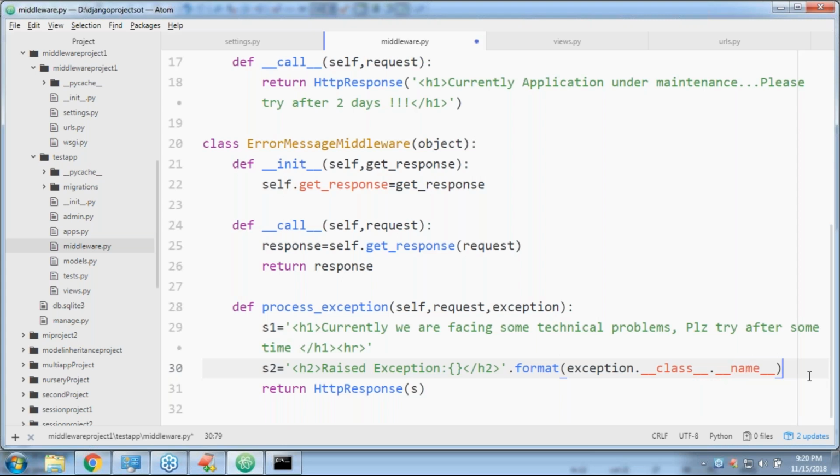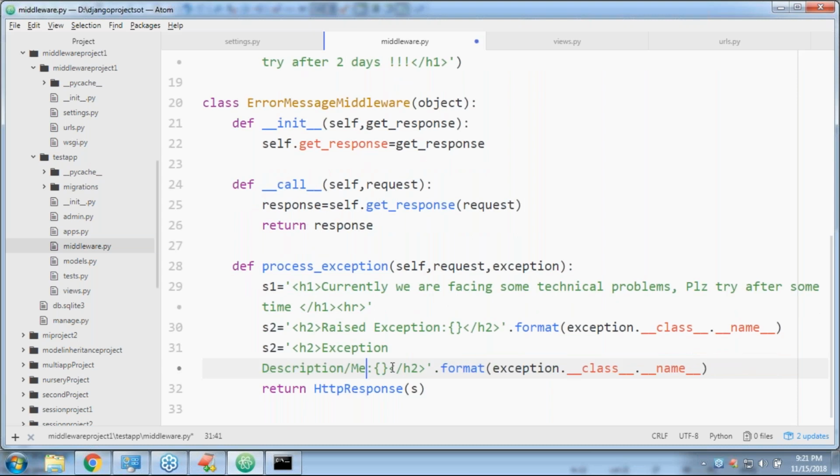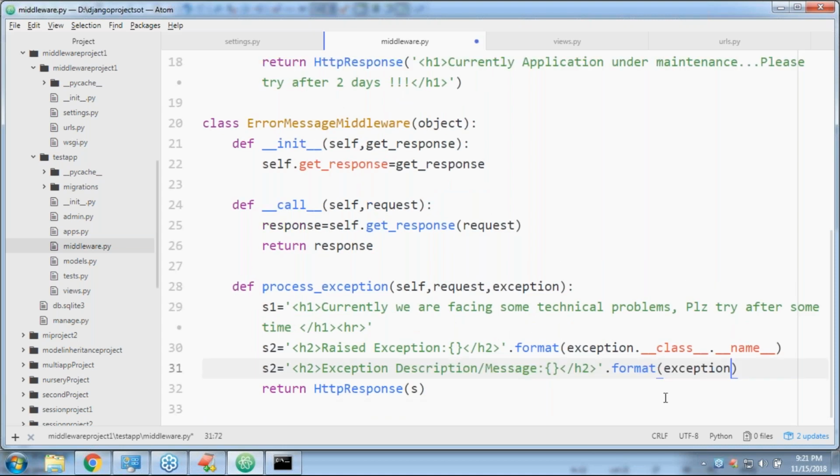Similarly, the message is the exception message, or exception description. Okay, both things are the same. Exception description or message, so simply you can take format. That's all. So this is S1, this is S2, and this is S3. Can you please provide S1 plus S2 plus S3? All three things are the same. Now it is going to display the raised exception information like this, right?